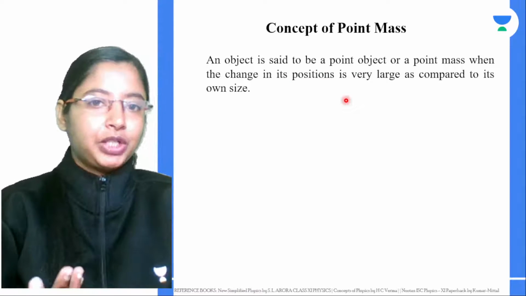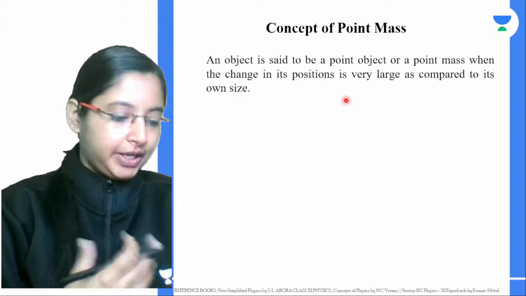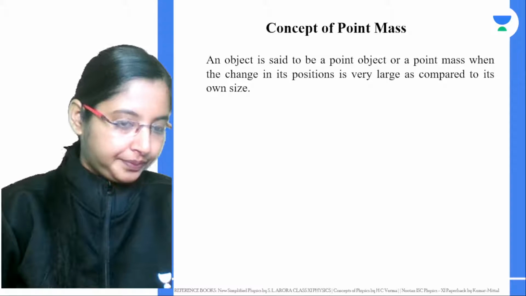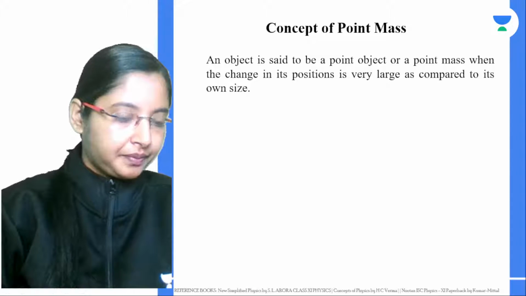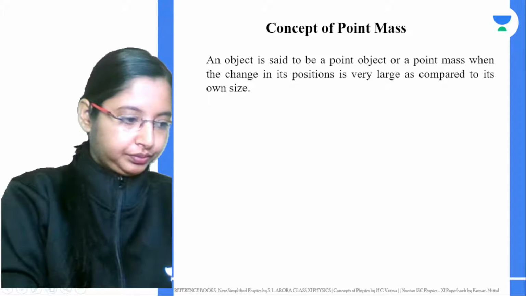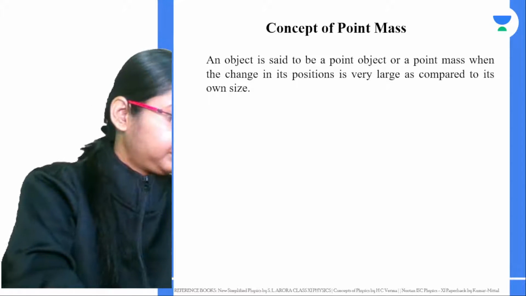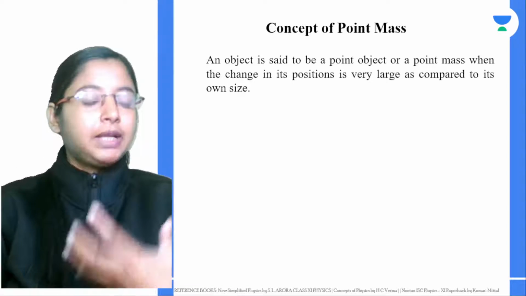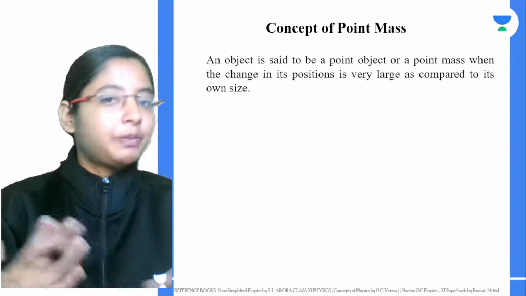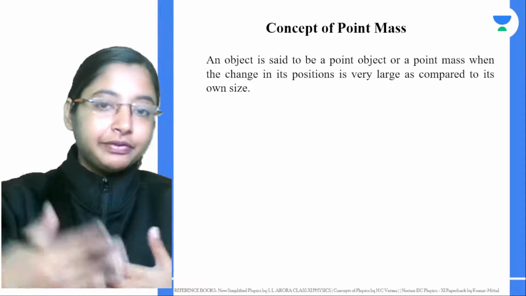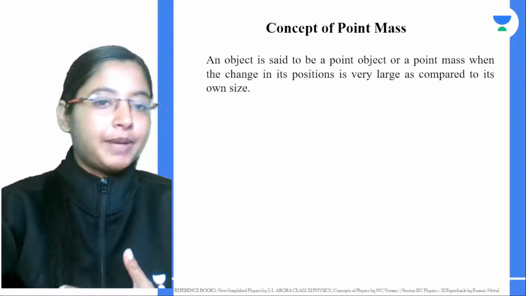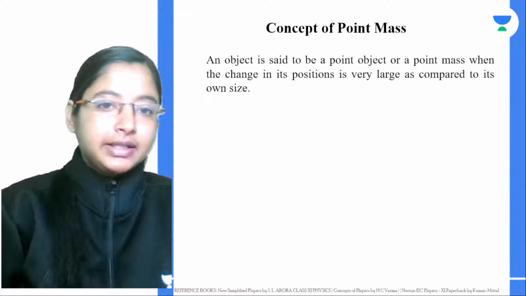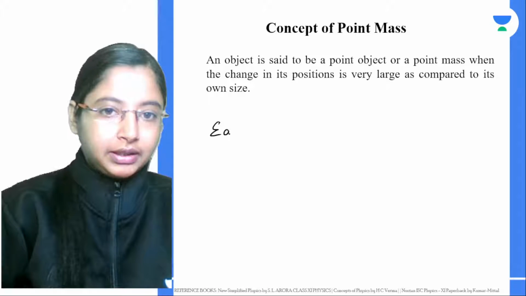Point mass or point object? The object size itself is very small when compared to how much change there is in its position. So in the previous example that I gave, the person who's standing on the platform can be taken as a point mass, right? When compared to the train that is passing through the platform. In case you can consider Earth, you can consider Earth as a point mass.